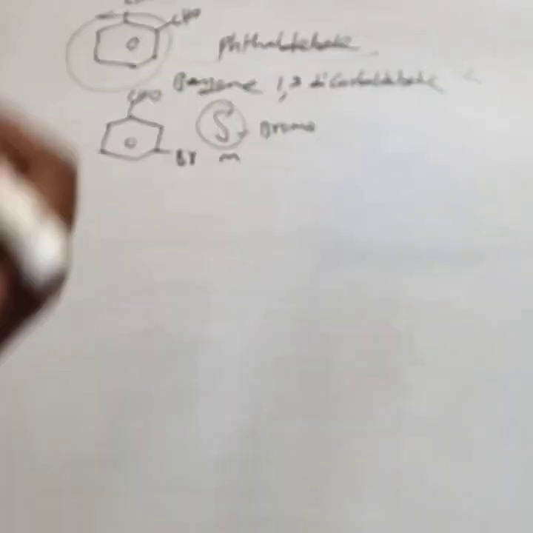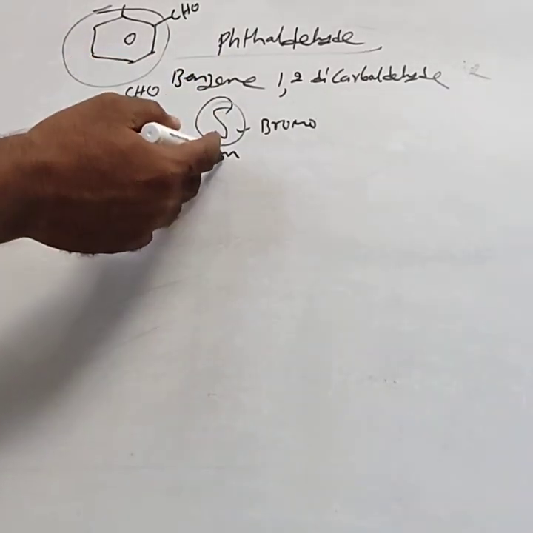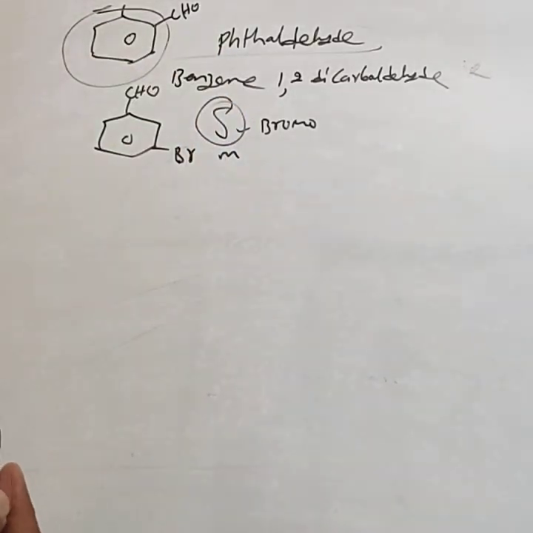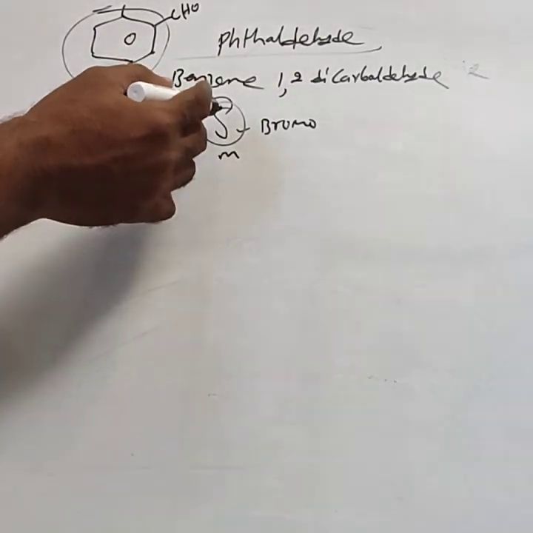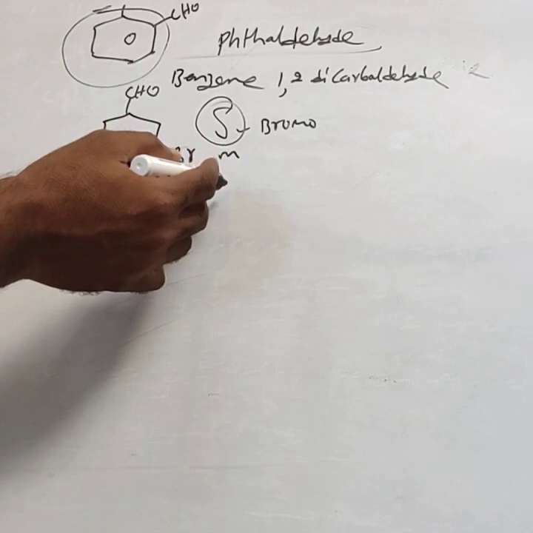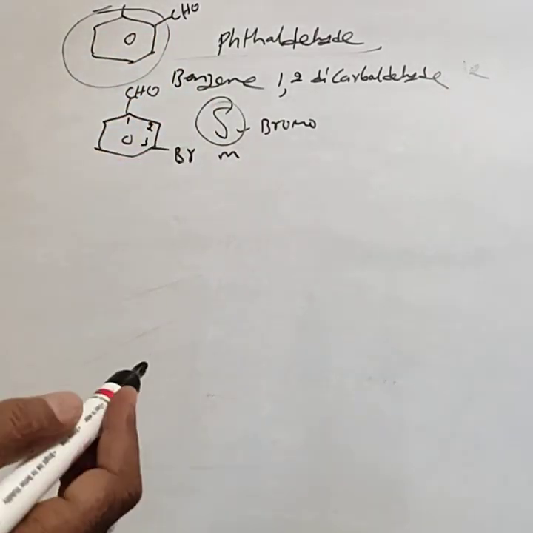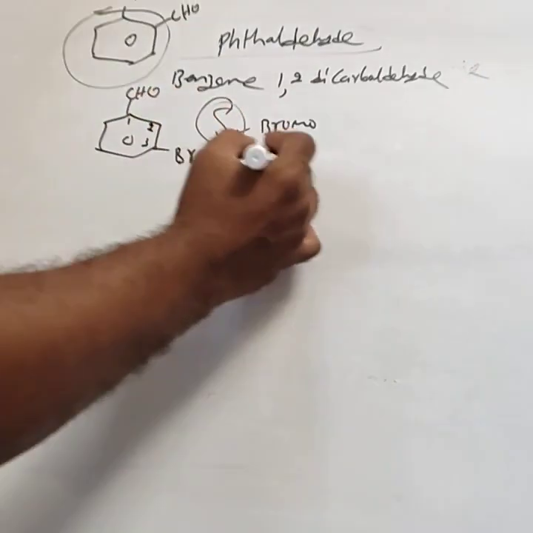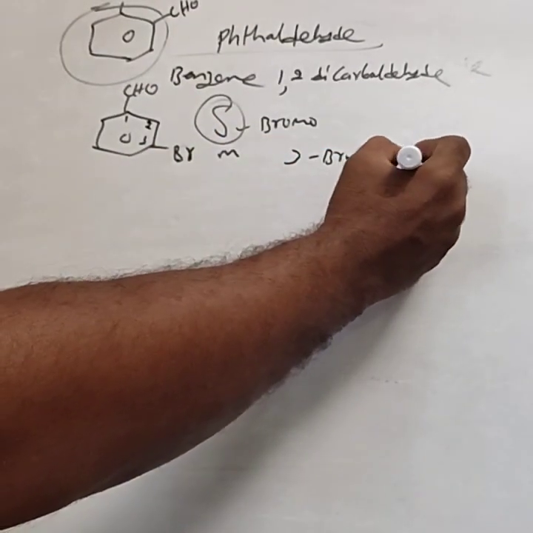Hence meta-bromo benzaldehyde is also correct. Or gamma-bromo benzaldehyde. Instead of gamma, generally we are using meta-bromo benzaldehyde. IUPAC name: in common name only you have to consider ortho, meta and para. In IUPAC name you have to give the position. The position of the Br is 3. Then the IUPAC name is 3-bromobenzaldehyde.